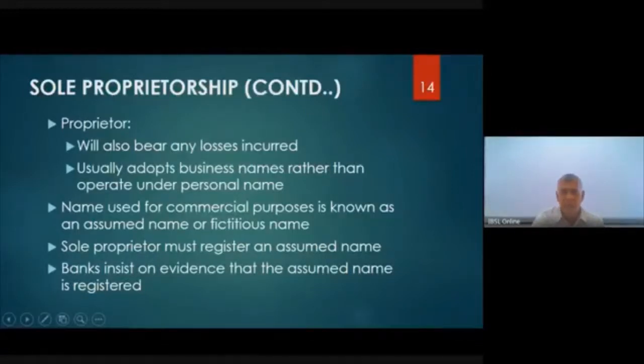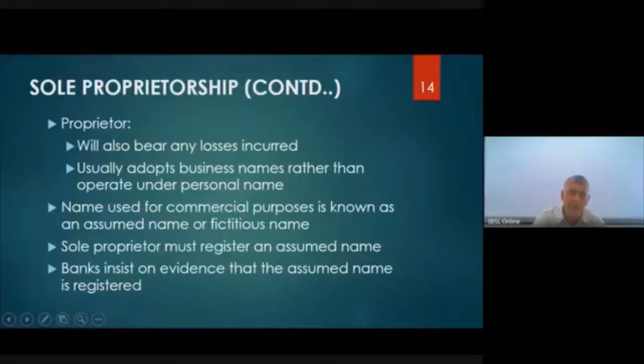A name used for commercial purposes is known as an assumed name, or a fictitious name. Now Rani Grocers is a fictitious name. Sumudu Hardware is a fictitious name, right? Then a sole proprietor must register an assumed name. Okay, that is what I told. Now my name is Gamini Pereira. My business is not Gamini Pereira. I might have Gamini Enterprises, right? Or else I might have a different name, Kusum Enterprises, right? It's not my name, it's an assumed name.